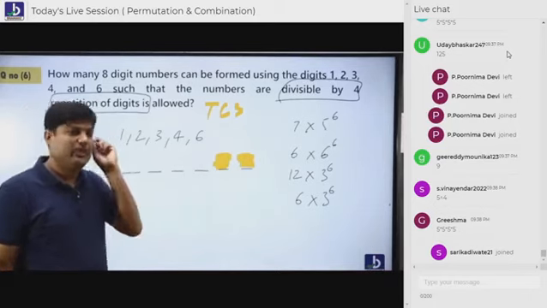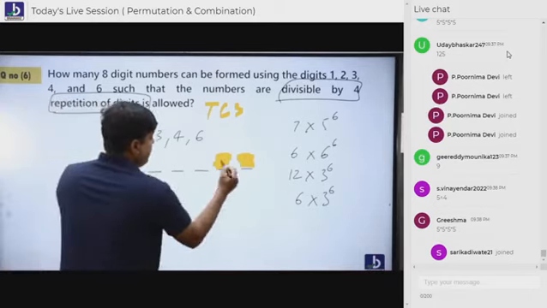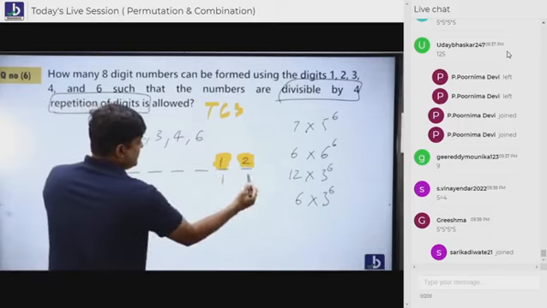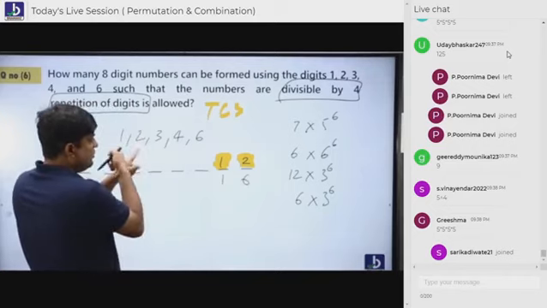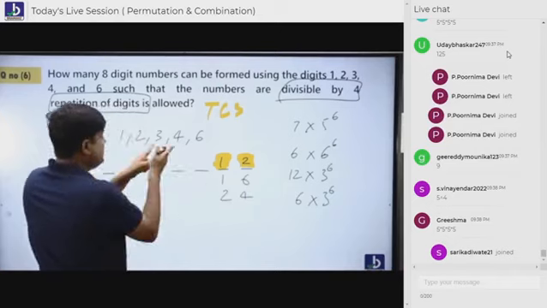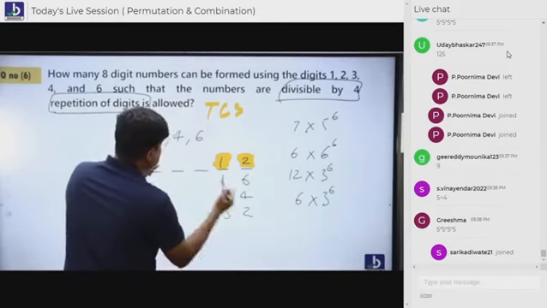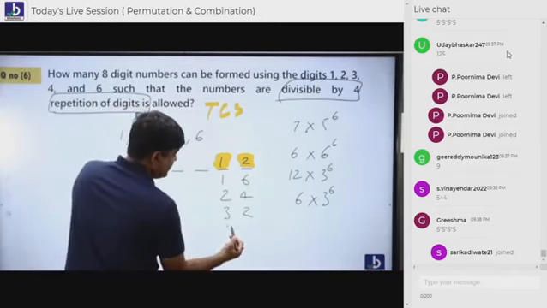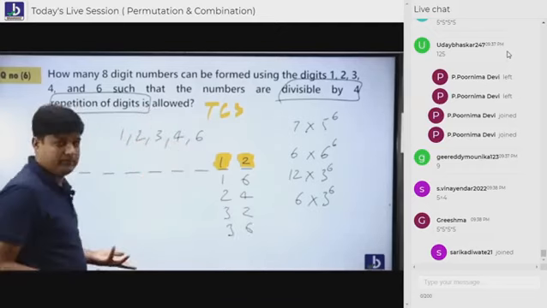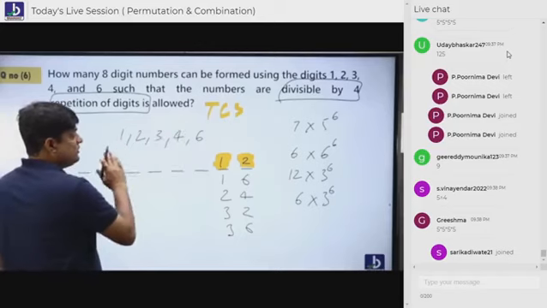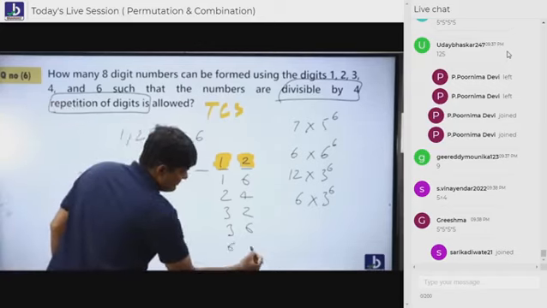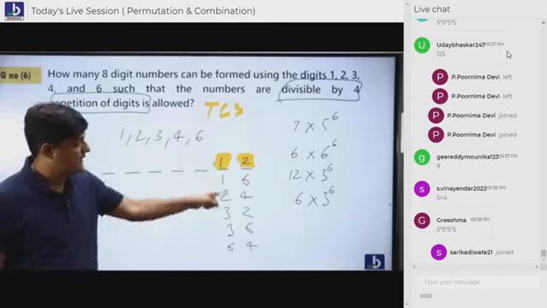Keep counting. 1 2, yes sir. 1 3, no. 1 4, no. 1 6, yes sir. Then 2 1, no. 2 3, no. 2 4, yes. Then 3 1, no. 3 2, yes. 3 6, yes. 4 1, no. 4 2, no. 4 3, no. 4 6, no. And 6 1, no. 6 2, no. 6 3, no. 6 4, yes. How many cases, students? 6 cases.